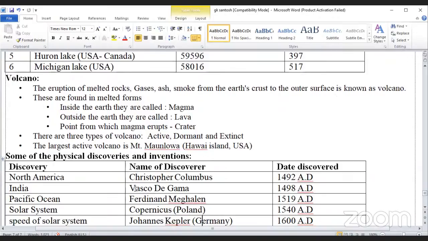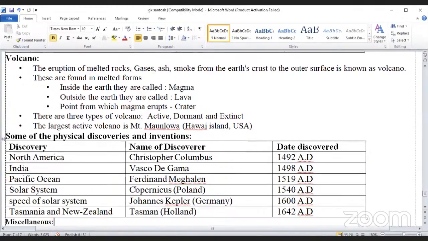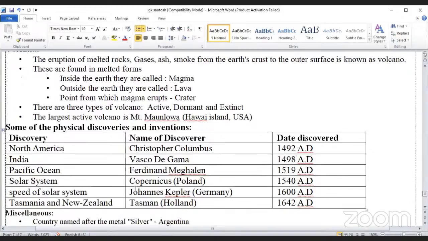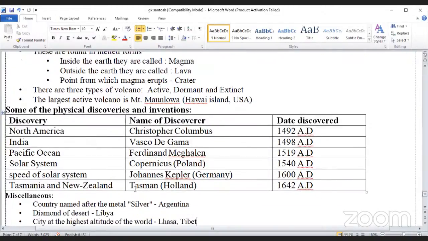Some geographical discoveries and inventions. North America was discovered by Christopher Columbus in 1492 AD. India was discovered by Vasco da Gama in 1498 AD. The Pacific Ocean was discovered by Ferdinand Magellan in 1519. The solar system was explained by Copernicus, from Poland, 1540. The laws of planetary motion: Johannes Kepler, Germany, 1600 AD. Tasmania and New Zealand, discoverer: Tasman, from Holland, 1642 AD.